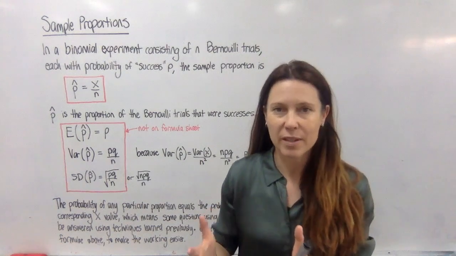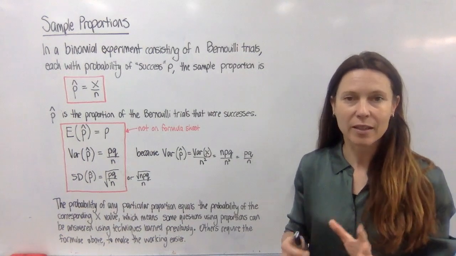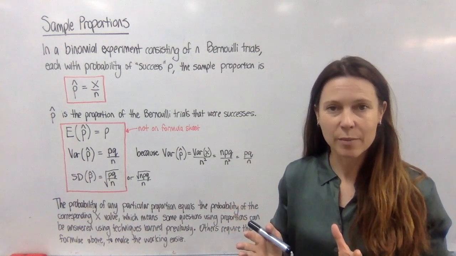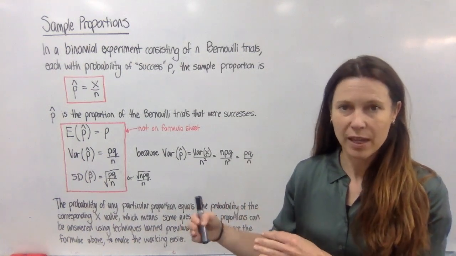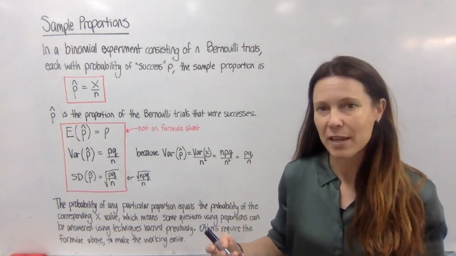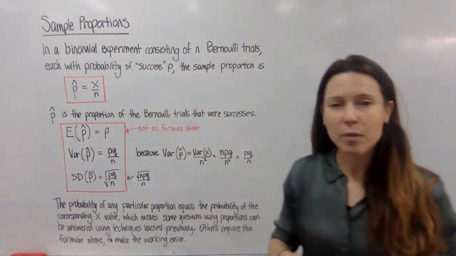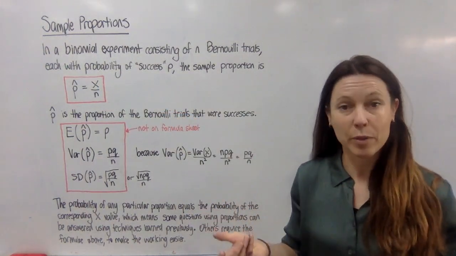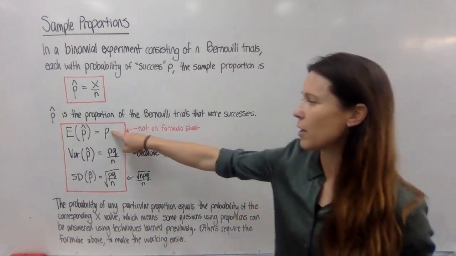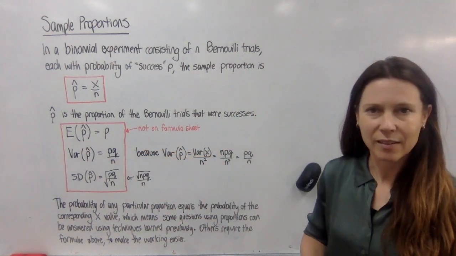So if I've got some experiment, say, where I'm flipping a coin and the probability of heads is exactly a half, then p is equal to half. Now, if I flip the coin 20 times, the expected value for the number of heads I'm likely to get is going to be 10, because out of 20 flips, I'm expecting about half of them will be heads. So the expected value as an outcome is 10. But the expected proportion of the coin flips that I'm expecting to be heads is a half. So that's how we use this here. Literally, a half is what I'm expecting to be the proportion of heads that I get, if that makes sense.